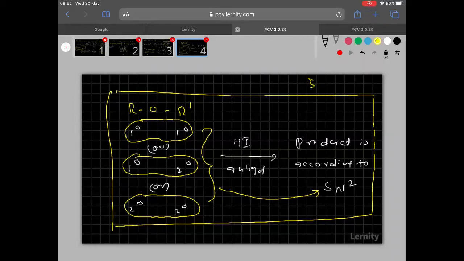Then here you may ask me a question: what about the tertiary? Tertiary we are going to see in the next slide.